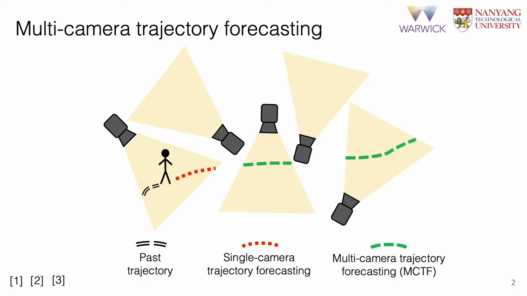In our work, we introduce the task of multi-camera trajectory forecasting, where an object trajectory is predicted across multiple camera views. This formulation introduces new challenges, such as identifying which camera a person will reappear in and when they will reappear. Herein, we consider predicting the trajectory of humans, although MCTF can easily be generalized to any moving object, such as vehicles or animals.